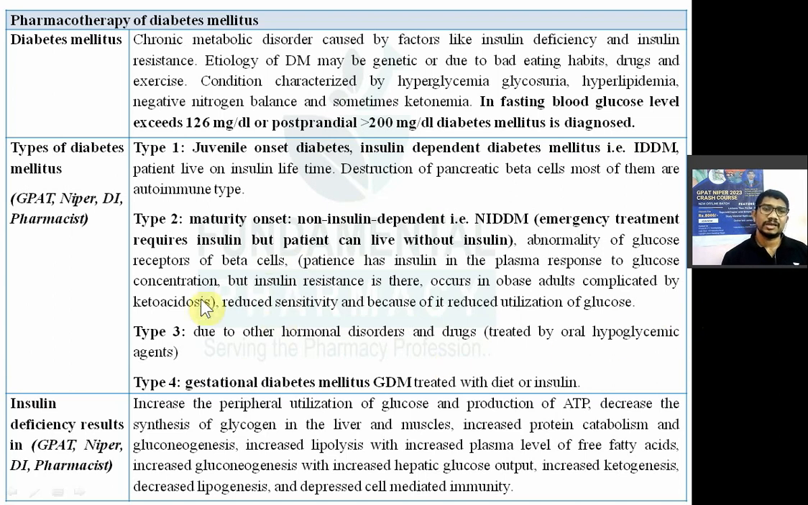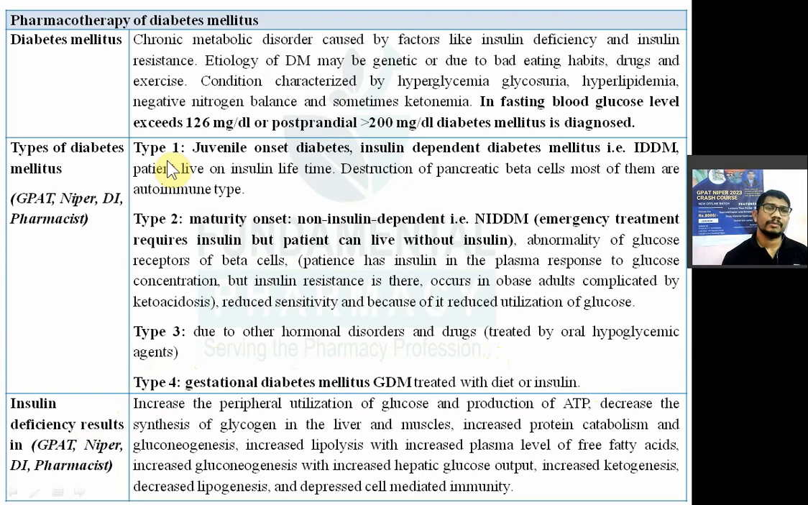Now type 3 diabetes mellitus is known as it is due to hormonal disorders. So type 3 diabetes is because of the other reason, that is hormonal disorders, and the treatment needed is nothing but the oral hypoglycemic drug. Now type 4 diabetes, it is known as a gestational diabetes mellitus. Gestational मतलब क्या, जब आदमी बूढ़ा हो जाता है तब. So type 4 diabetes mellitus, gestational diabetes mellitus, it is also treated with the diet modification and insulin.